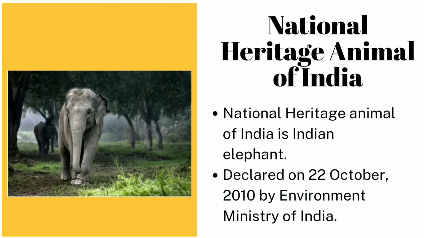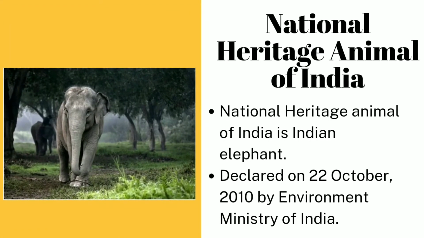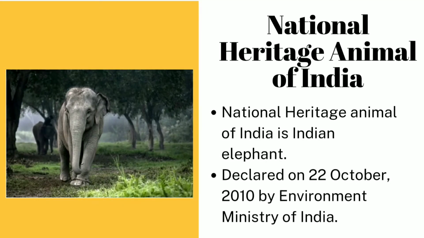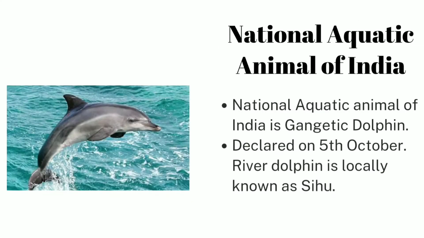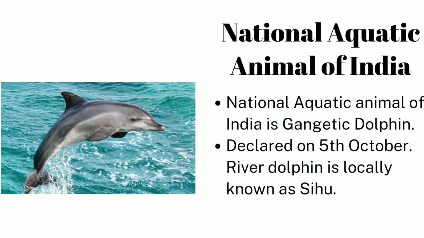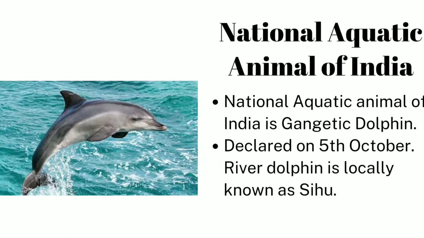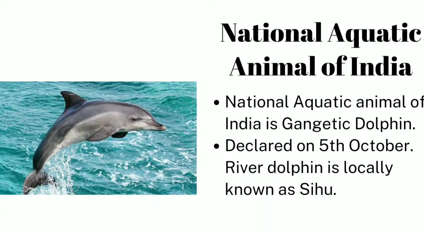Here comes national heritage animal of India, that is Indian elephant, declared on 22nd October 2010 by the Environment Ministry of India. Now comes the national aquatic animal of India, that is Gangetic dolphin, declared on 5th October. River dolphin is locally known also as Sihu.